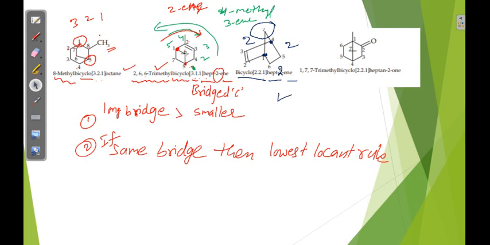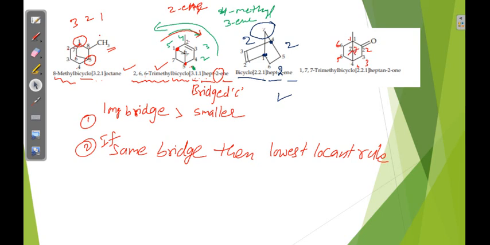Okay, now you can see the last example. See numbering 1 2 3 4 5 6, then this middle one is 7. Here 2 methyls are there.